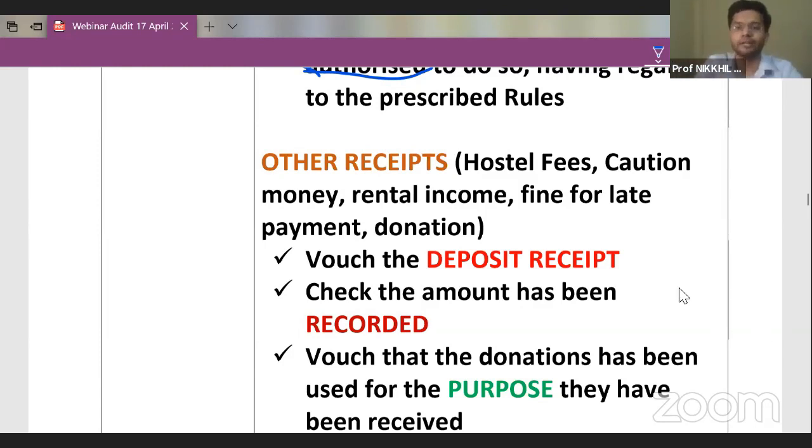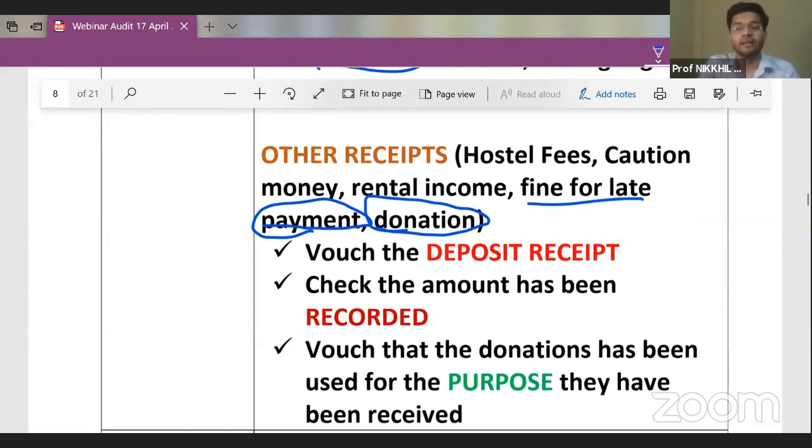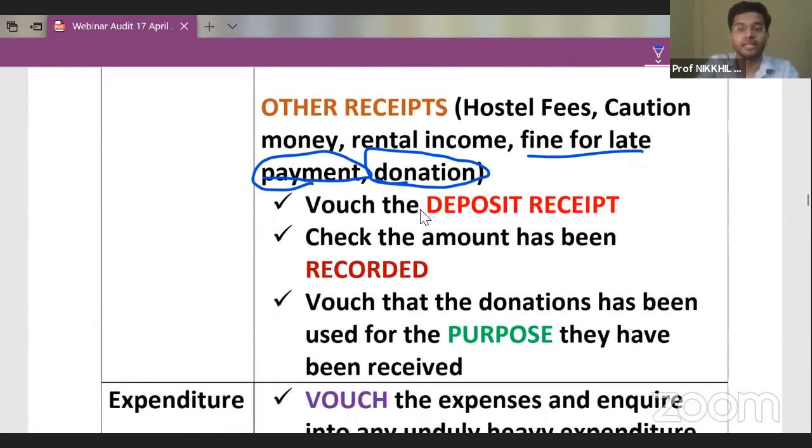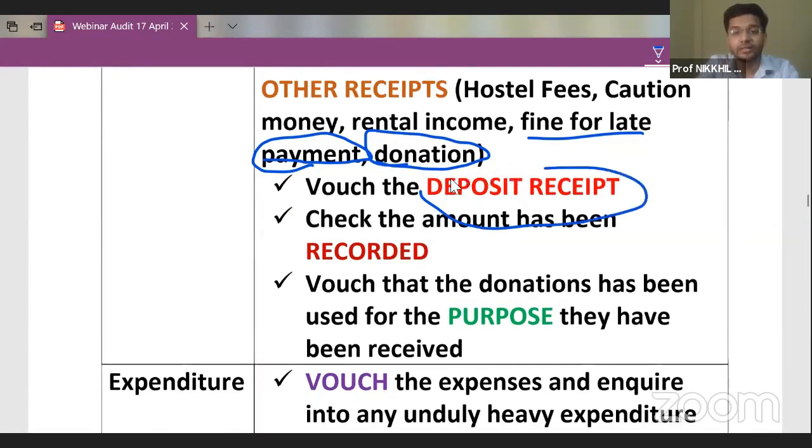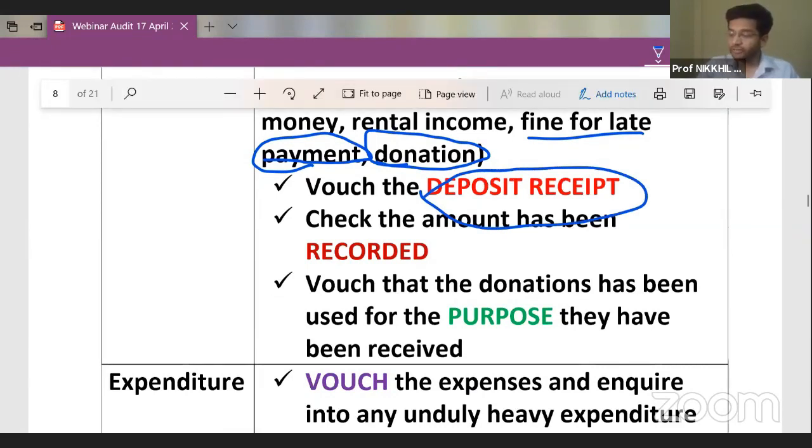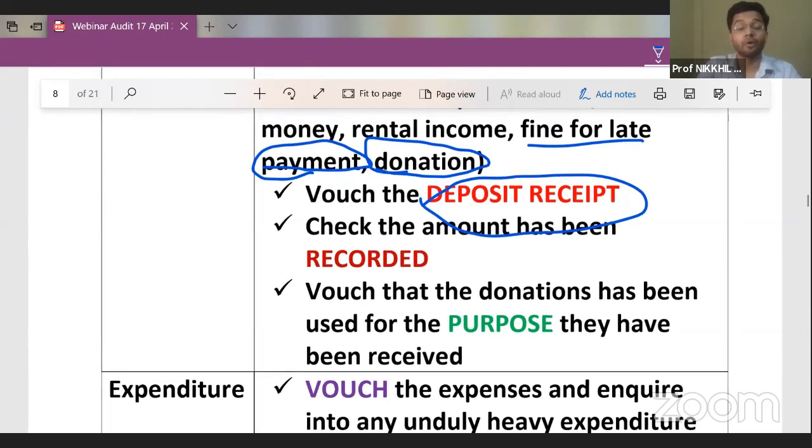There can be fines for late payment, as many students pay the fees late, and there can be donations which are given to the school. So all these other incomes can also be there. Naturally guys, first of all, we'll check the deposit receipt, because for every income we will issue a receipt to the person who is giving us the income. So first we will check the donation receipt. Then we will check that the amount has been properly recorded.